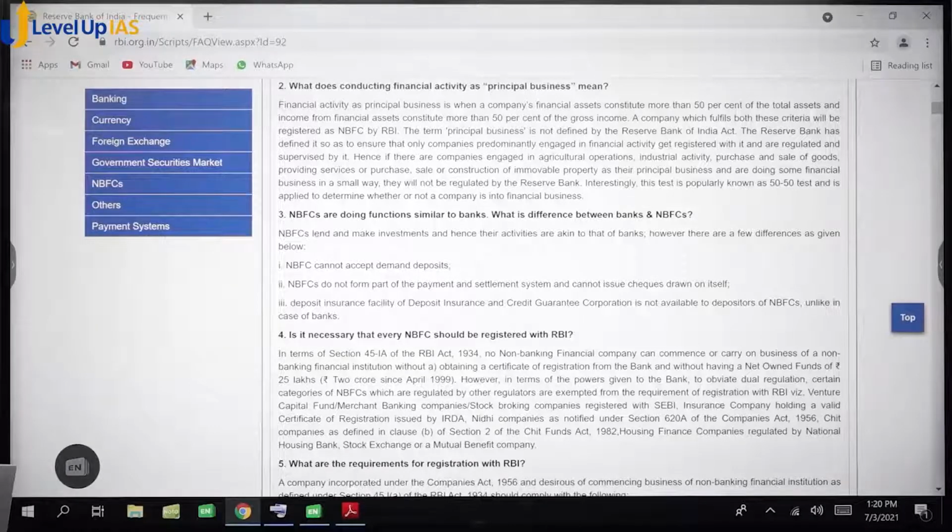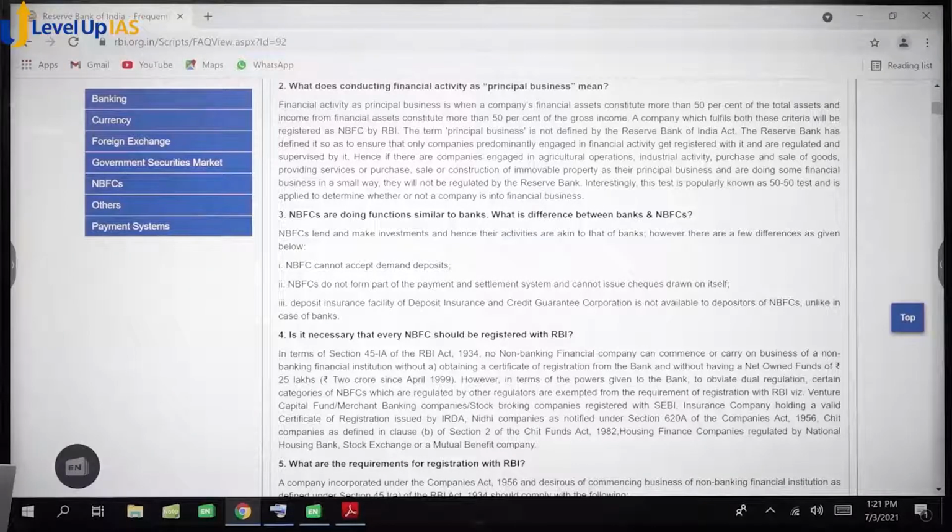The proper definition of demand deposits is deposits repayable on demand. Whenever you demand, the bank has to repay them. So one, NBFCs cannot accept demand deposits. Second, they do not form part of the payment and settlement system, and very important, they cannot issue checks drawn on